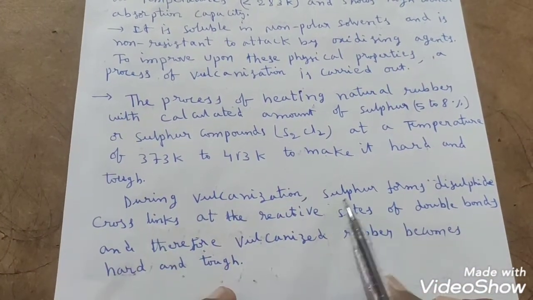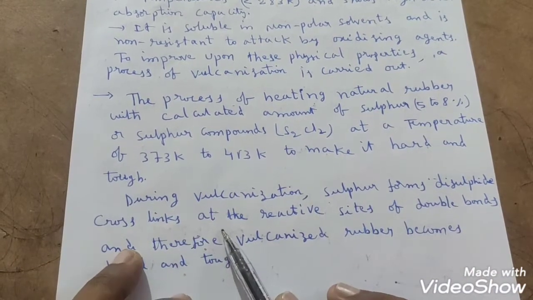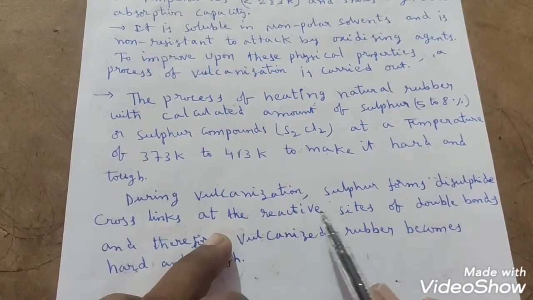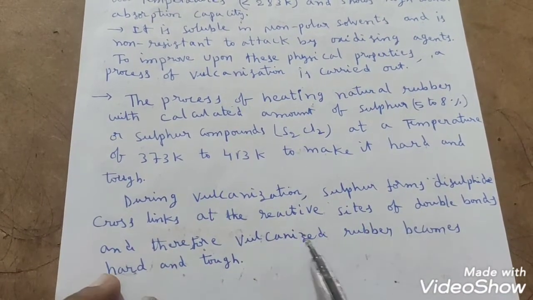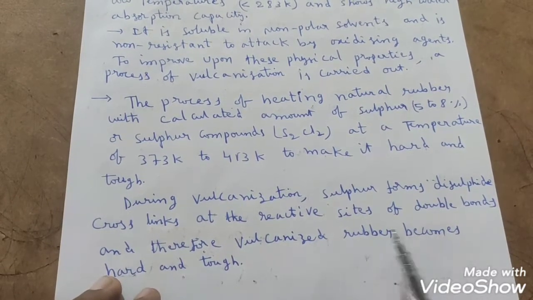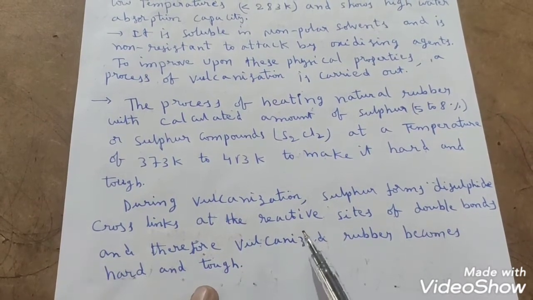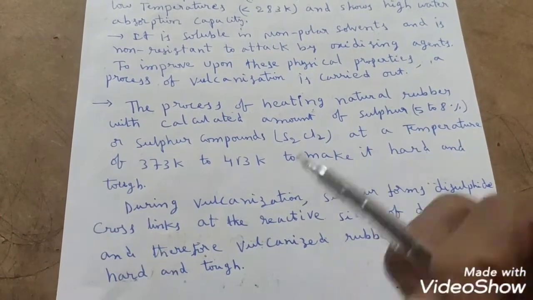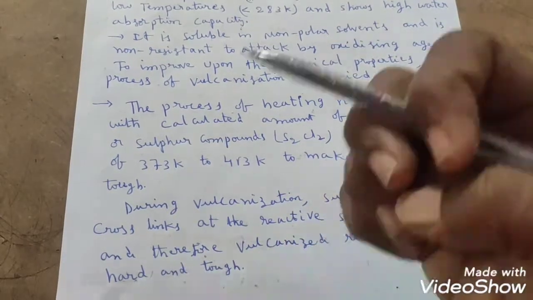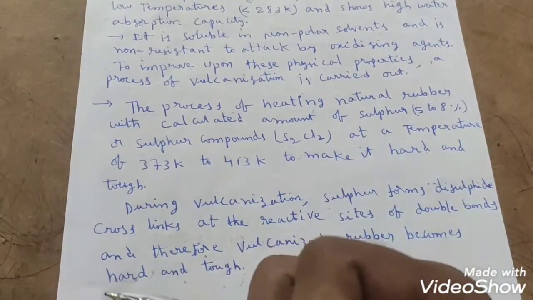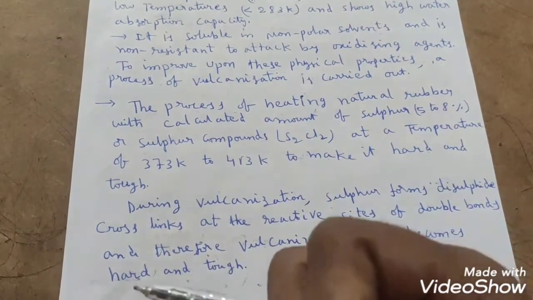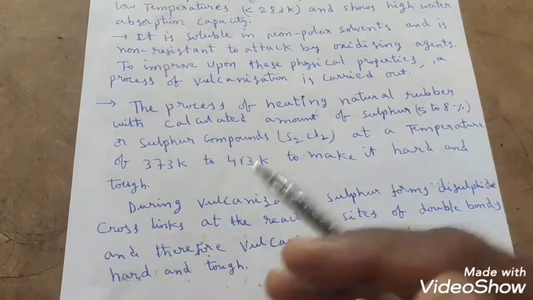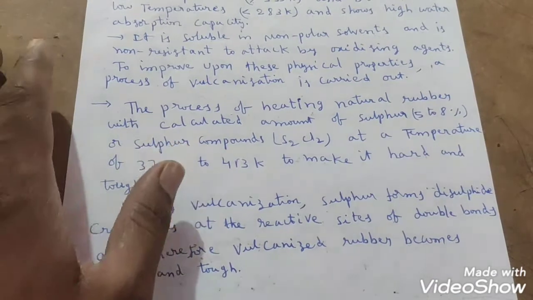During vulcanization, sulfur forms disulfide cross links at the reactive sites of double bonds, and therefore vulcanized rubber becomes hard and tough, right? So where the reactive site is present, at that position, the sulfur link up will take place. Whenever the sulfur link up takes place between one rubber molecule and another molecule, there is a chance to form cross links. How it is, we will see that now.